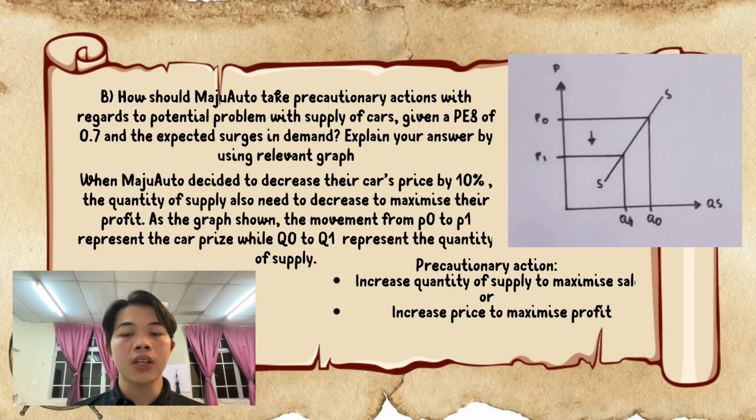The precautionary action that Maju Auto should take is to increase the quantity supplied to maximize sales, or increase price to maximize profit. In addition, elasticity is a very good tool in helping an organization organize their products and their prices